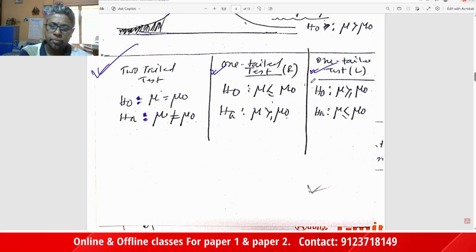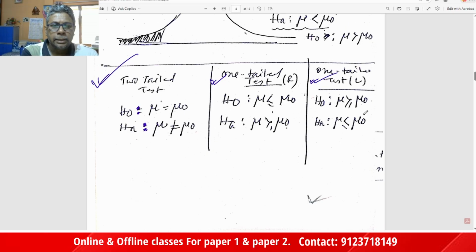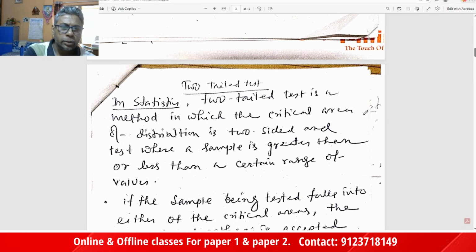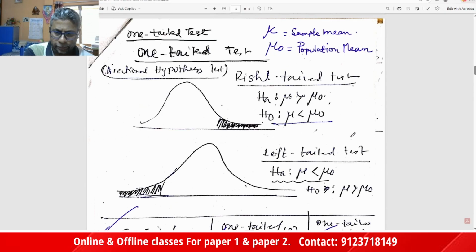In the one-tail test, for the right tail, H0 is mu less than or equal to mu zero, and HA is mu greater than mu zero. For the left tail, H0, the null hypothesis, is mu greater than or equal to mu zero, and HA, the alternative hypothesis, is mu less than mu zero. These are the situations of the two-tail test and one-tail test.